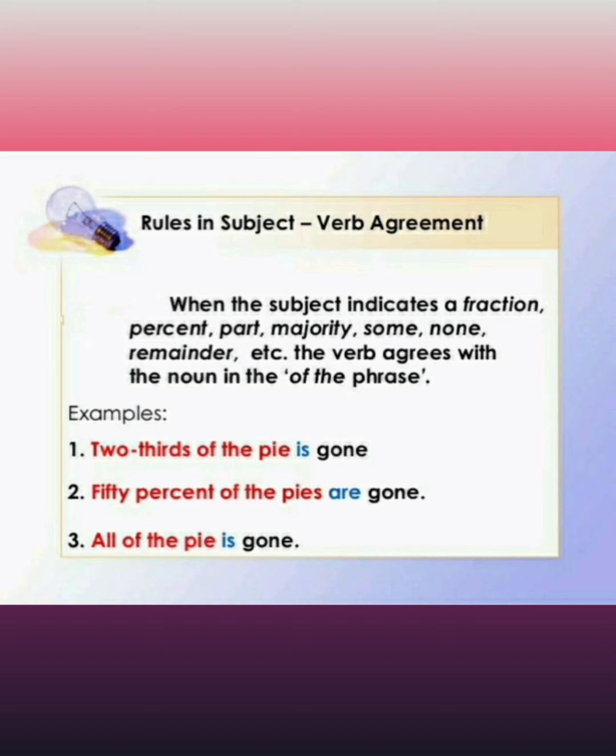Okay, two-thirds of the pie. Here it's a phrase, and the verb agrees with the noun of this phrase. So two-thirds of the pie, singular number pie, that's why is gone. 50% of the pies are gone. Pies, that's why are. All of the pie is gone. So two-thirds of the pie, this is the phrase, and the verb agrees with the noun of this phrase, whether it's singular or plural. Okay, so these things also we have revised.